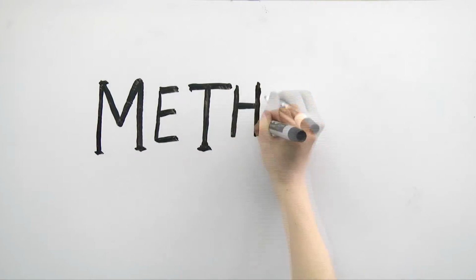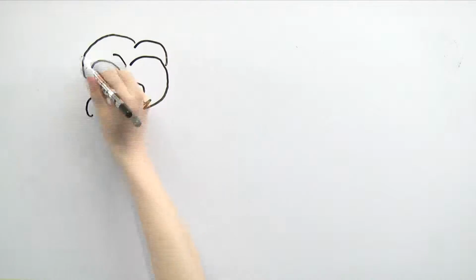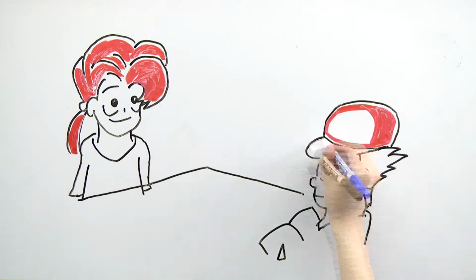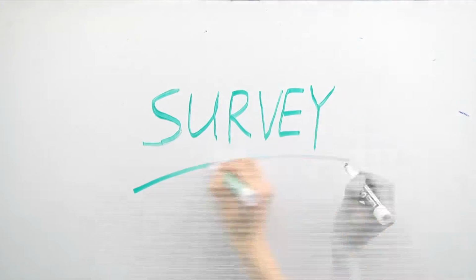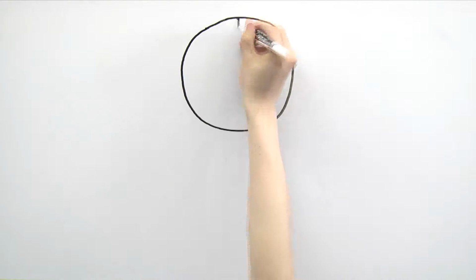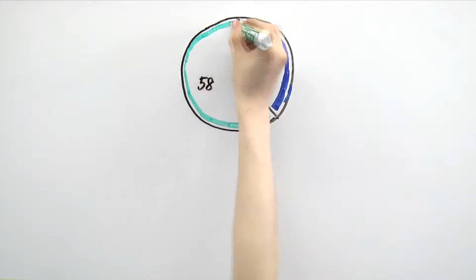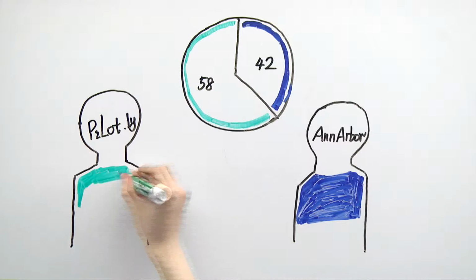Let's introduce some methods. Number 1, the interview. We interviewed 6 people, which included 1 pretest, and each interview lasted about an hour long. Then the survey. We sent out 2 surveys, one targeting future Pilotly users and another group recruited in Ann Arbor who weren't aware of Pilotly. We received data from 58 Pilotly users and 42 users from Ann Arbor. This means we had 100 responses total.